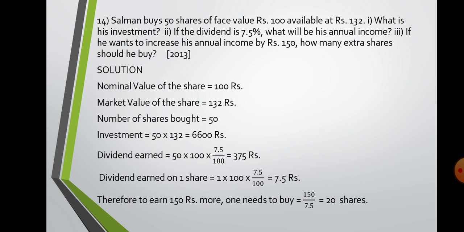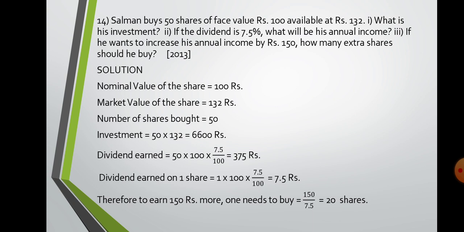14. Salman wala sum, again an important sum. Buys 50 shares of face value rupees 100 available at 132. So face value 100, market value 132. What is his investment? Number of shares you know is 50. तो investment find करना तो बहुत easy है. Number of shares multiplied by the market value, तो 66,000.